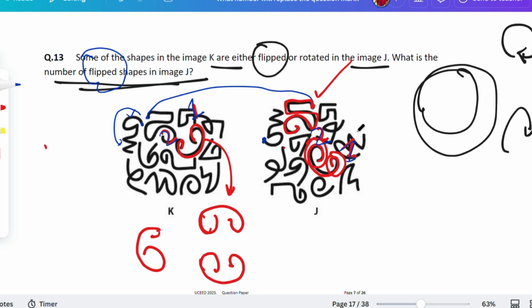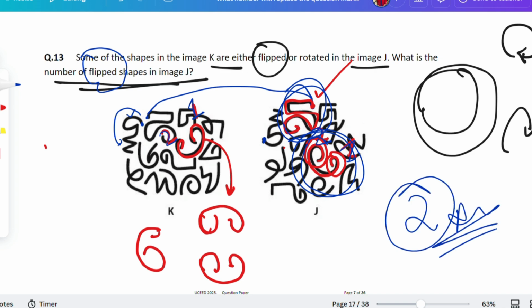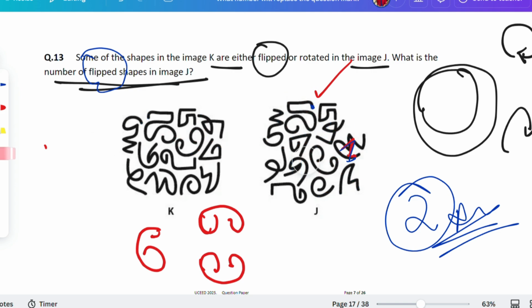So if you watch that, you can easily find the figure with this one, and this figure is flipped, not just rotated, and the rest of the figures are rotated. So the answer would be 2 only. You have to focus a little bit on this one, please. But yes, the answer would be 2. And you have to understand the flip rule and the rotation rule overall.